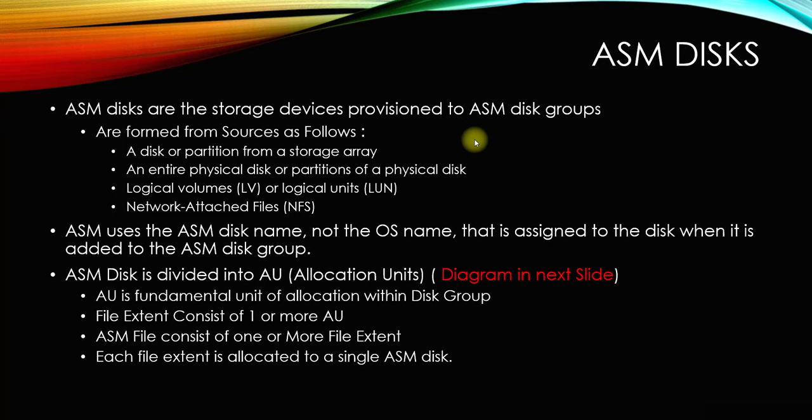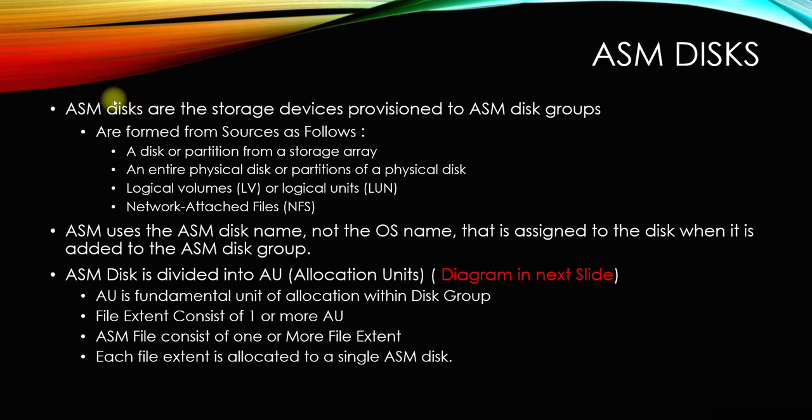Again, reiterating the same thing: the physical hard disks are presented to the operating system, but especially for the ASM setup, ASM needs raw devices, that is, hard disks. When we use the Oracle ASM create disk command, we will name these disks.